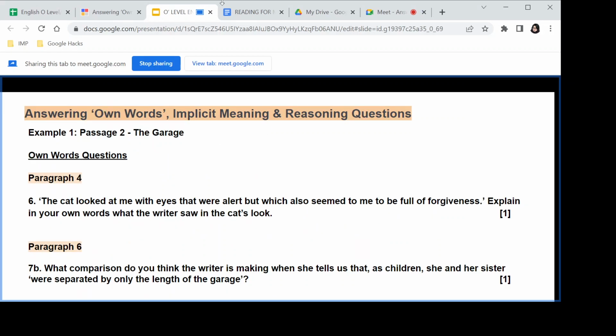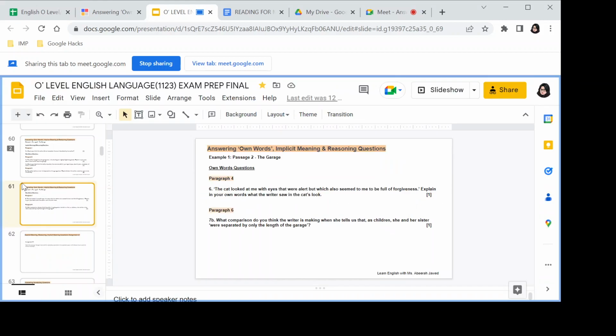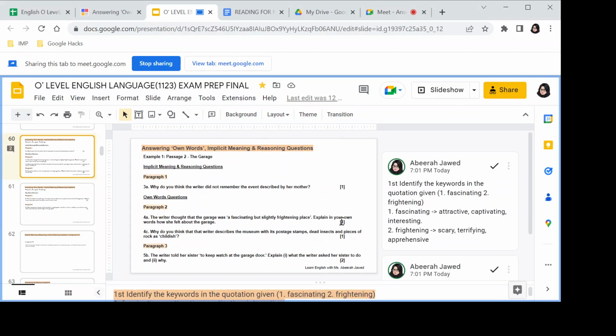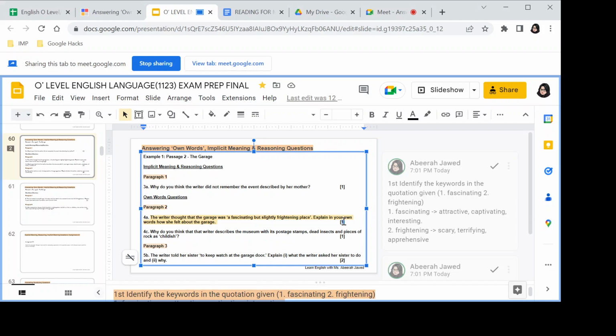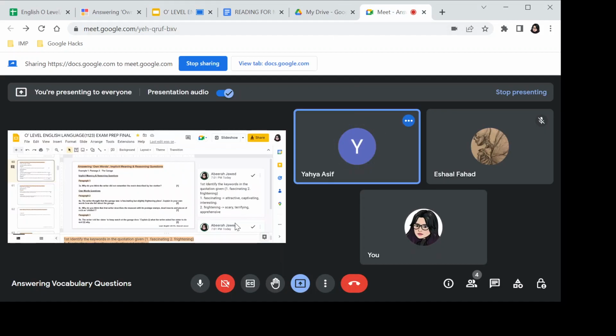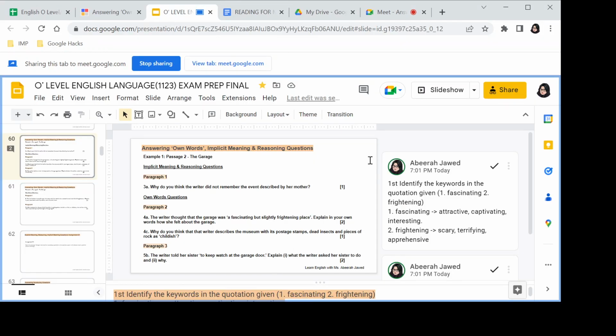Miss, I have a question. Here in this question, they have given us the words which we have to change in our own words, the fascinating but slightly frightening place. But sometimes they do not give us the words; we have to find them by ourselves. For example, if they remove the first line, the reference, and only write the question as explain in your own words the feelings about the garage, how are we supposed to find the keywords from the passage?